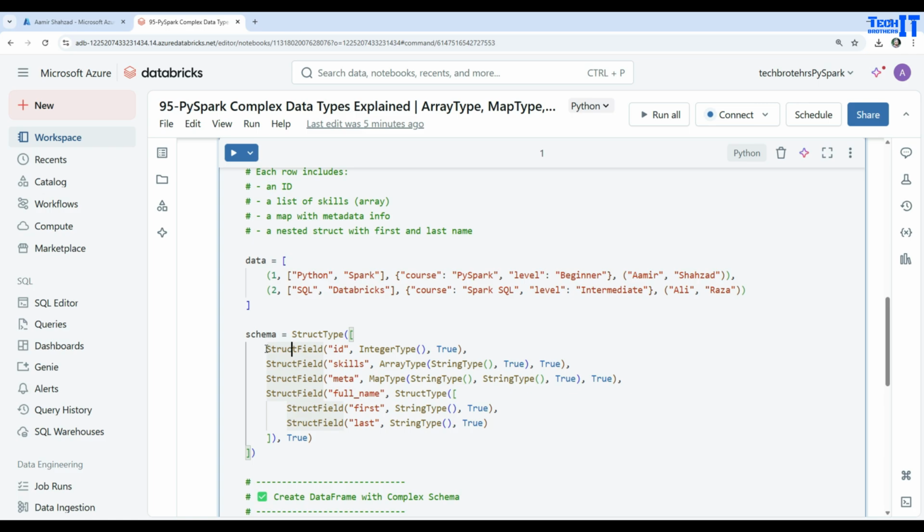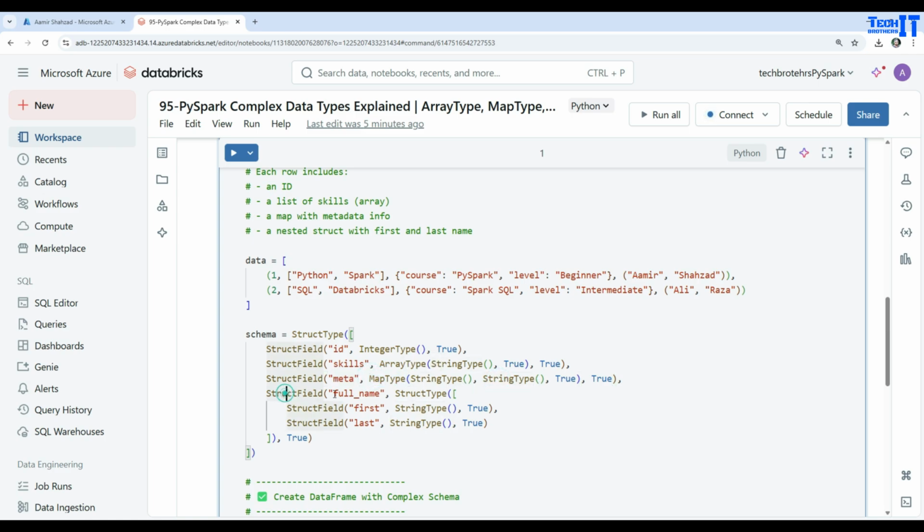So the very first field is ID, which I'm telling is integer type, and it can accept null values. So that's the first field. The second field is StructField skills, and it is array type. You can see that I'm telling it's array type, and it is true and true, so it can accept nulls. Then I have another StructField, and I call it meta, and it's a map type, and it's a string type as well.